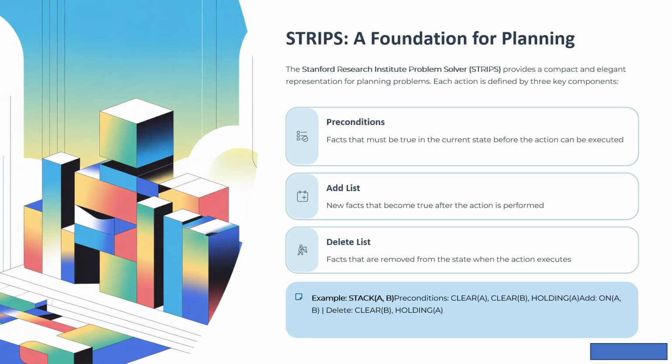Now A is on B. Delete list: clear(B) and holding(A). B is no longer clear. Agent is no longer holding A. So STRIPS forces you to think carefully about what changes and what doesn't when an action happens.